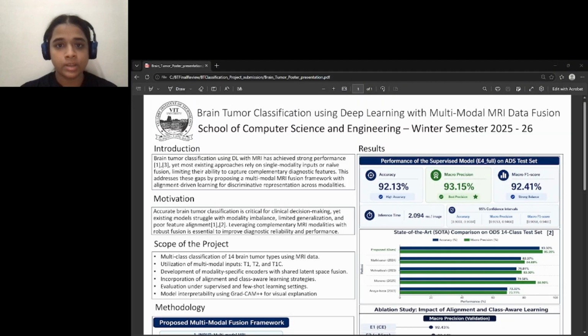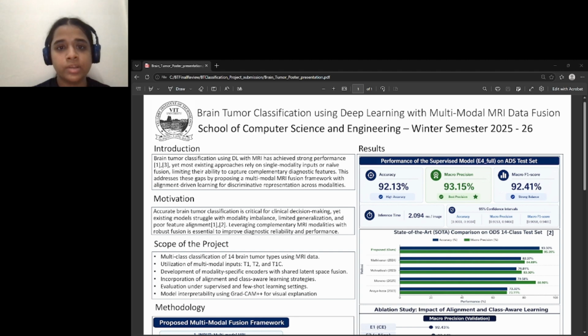Hello everyone, we are presenting a project titled Brain Tumor Classification using Deep Learning with Multimodal MRI Data Fusion. Brain tumor classification plays a critical role in clinical decision making. However, existing deep learning models often struggle due to modality imbalance, poor feature alignment, and limited generalization. Most prior approaches either rely on a single MRI modality or use simple fusion strategies, which fail to completely capture the complementary diagnostic information. To address these limitations, our work focuses on leveraging multiple MRI modalities together, enabling the model to learn richer and more reliable representations.